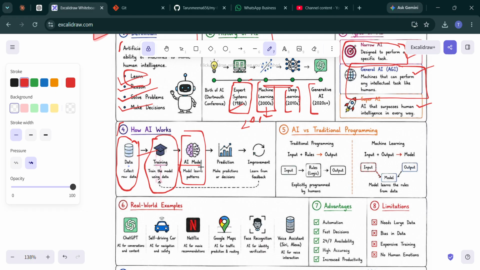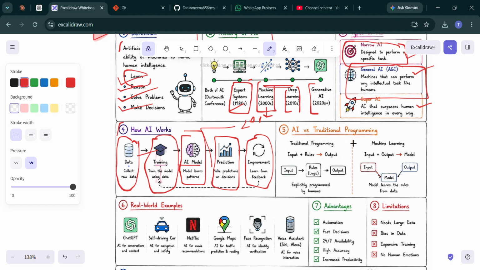It's called an AI model. After that comes prediction, meaning it can learn from data. They can train and store their data, and according to that they can predict the next decision, what will happen next. So now the model can analyze new information and make predictions and decisions. After that, improvement means they can learn from the responses or user feedback. When more data becomes available, the model can retrain to improve its accuracy over time. So this is how AI works.